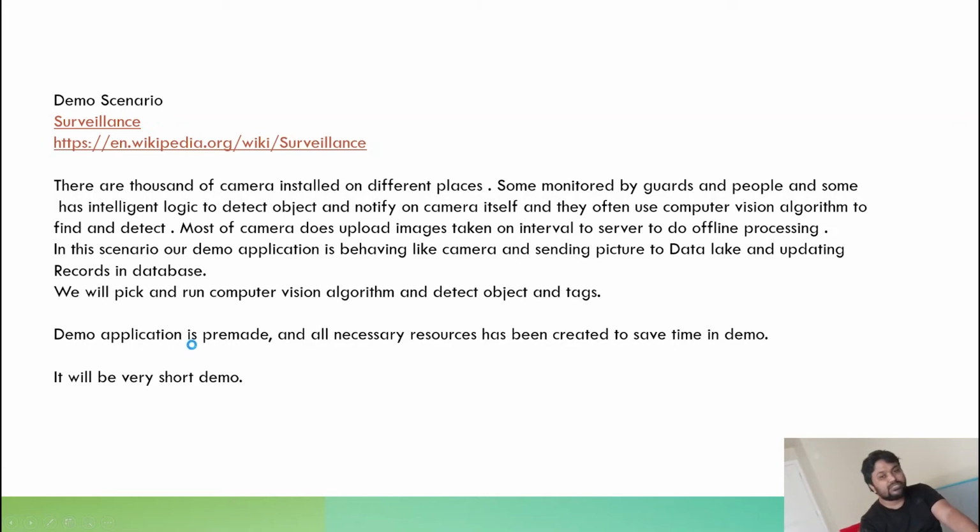So this is one of the scenarios where one camera, or multiple cameras, are sending their images into a data lake, and we are also inserting records into some databases after sending.